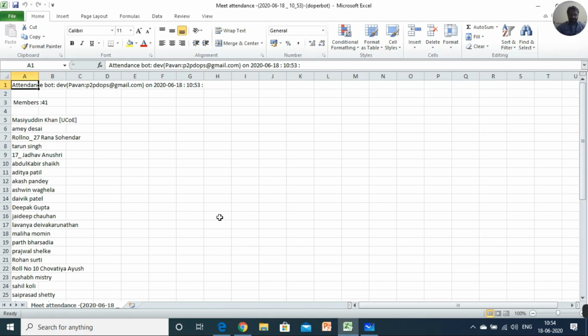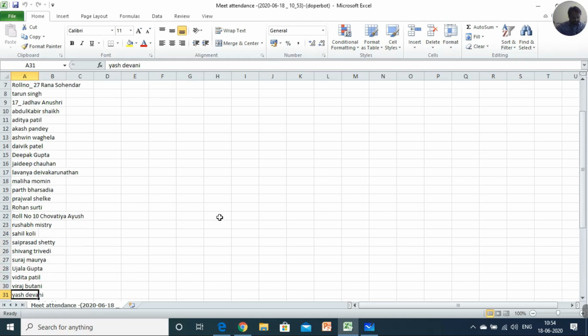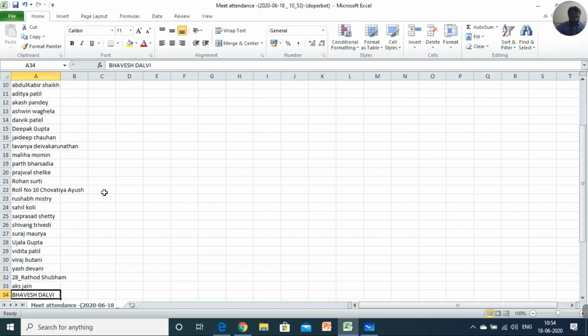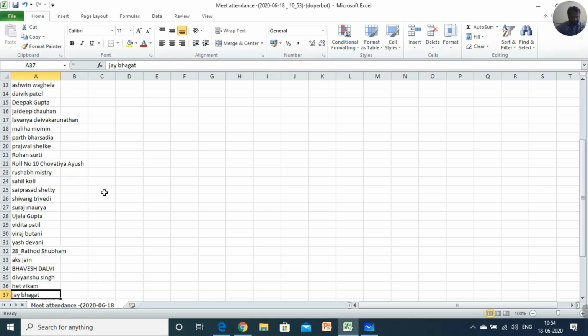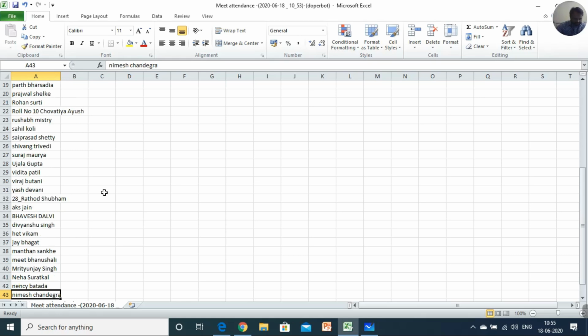Amey Desai, Rana Shoyender, Tarun Singh, Jadhav Anushri, Abdul Kabir Sheikh, Aditya Patil, Akash Pandey, Ashwin Waghela, Daivik Patel, Deepak Gupta, Jaideep Chauhan, Javanya Deva Karunathan, Maliha Momin, Parth Bharasdia, Prajwal Shelke, Rohan Surti, Chotaya Ayush, Rushabh Mistry, Sahil Kohli, Sai Prasad Shetty, Shivang Trivedi, Suraj Maurya, Ujala Gupta, Vidita Patil, Viraj Bhutani, Yash Devani, Rathod Shubham, Aks Jain, Bhavesh Dalvi, Divyanshu Singh, Het Vikam, Jay Bhagat, Manthan Sankhe, Meet Bhanushali, Mrityunjay Singh, Neha Suratkal, Nancy Batada, Nimesh Chandegra.